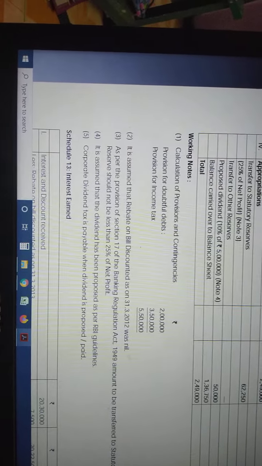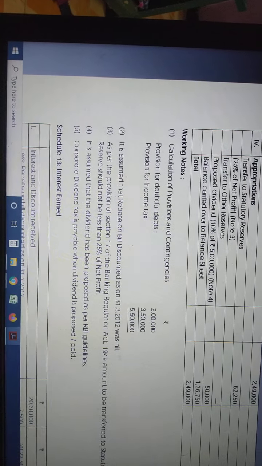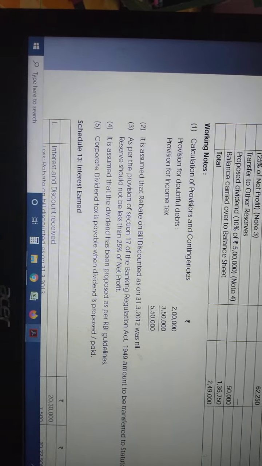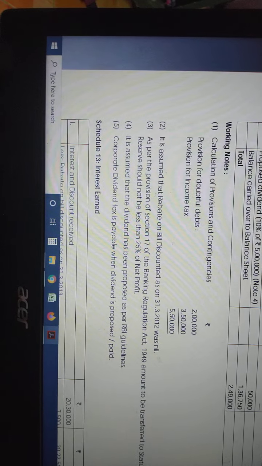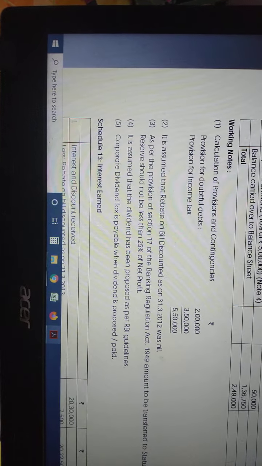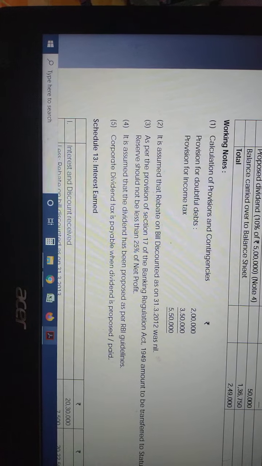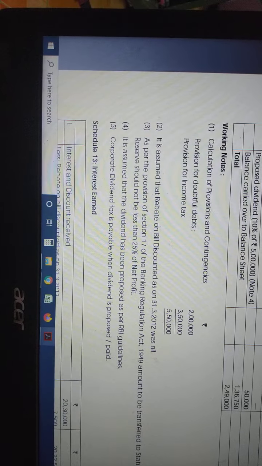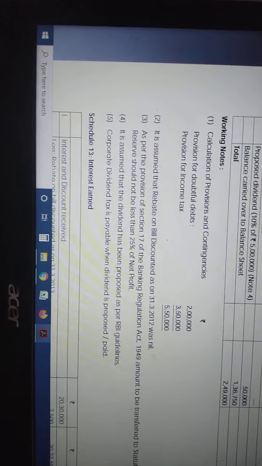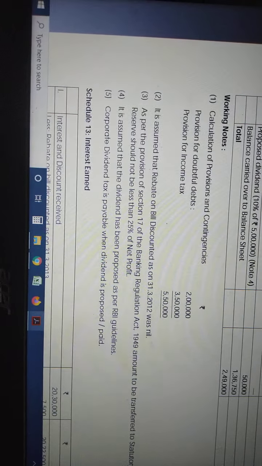What we have to understand here is this working note. See how they presented provision for doubtful debts. Separately you have to put a working note. Assuming there is no opening balance for bill discounting, and closing balance also. You refer to our bill discounting problem, you will understand this. And as per point number 3, you refer to the provision of section 17. That also you remember. Section 17 is what actually?